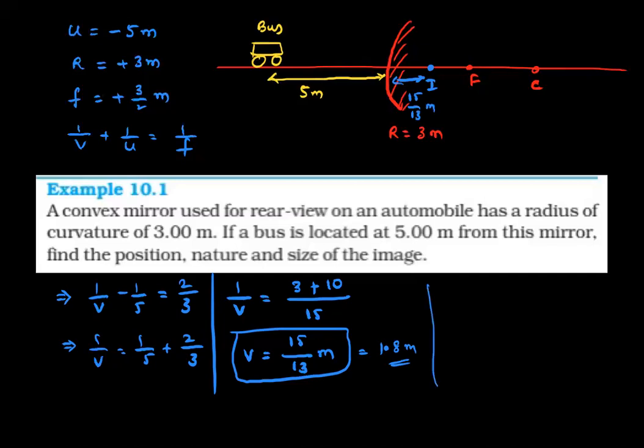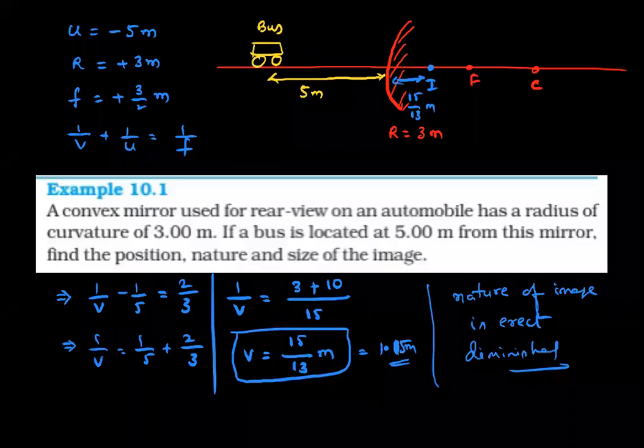That's why the nature of the image is erect, and the size of the image is diminished. The image is diminished, and also it's erect.